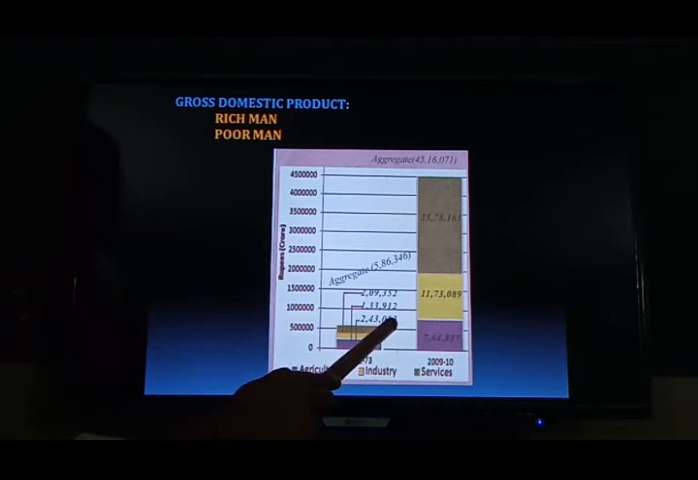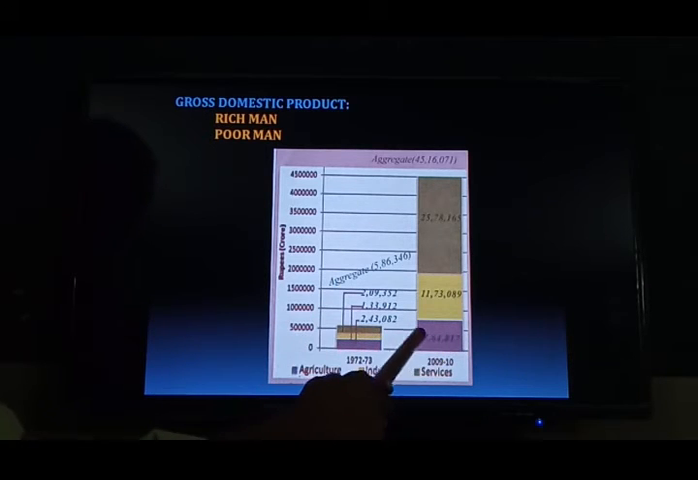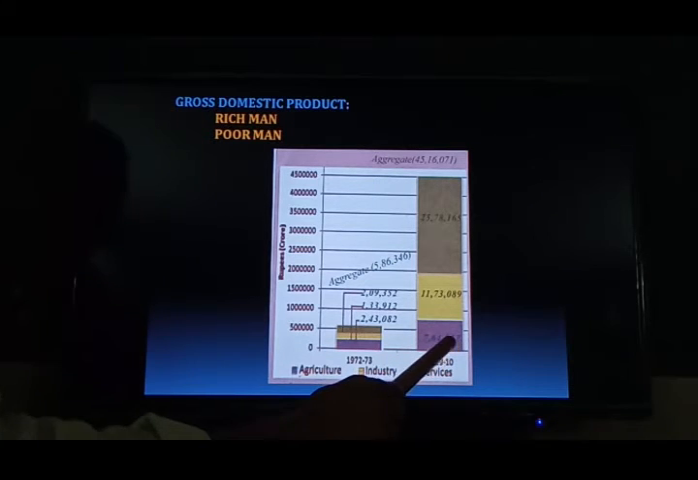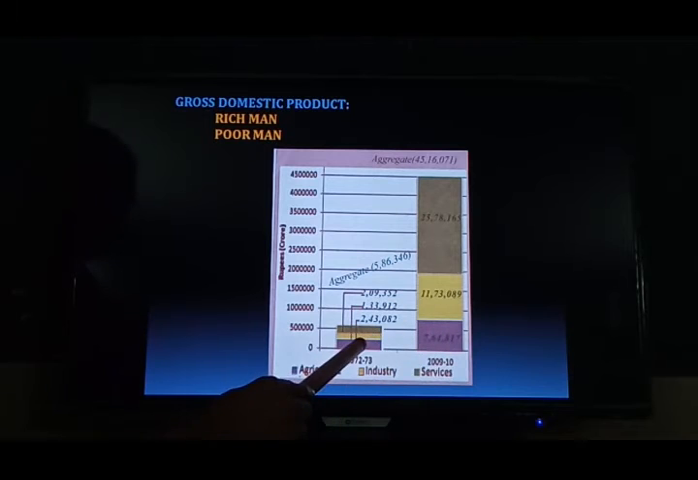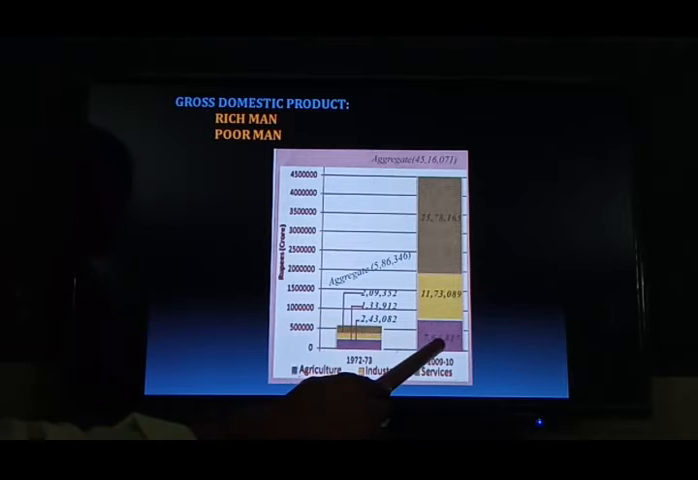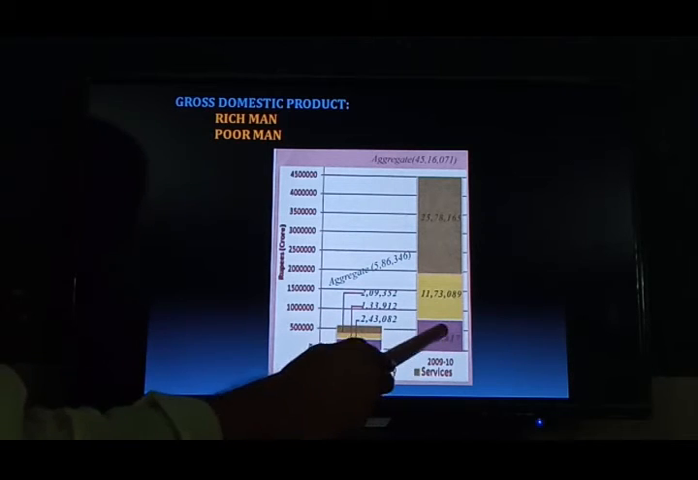2,43,082. That is the aggregate. Next one, what is the same agriculture sector or primary sector after 37 years? Now look at the 2009-2010 financial year aggregate: 7,64,870, that is the aggregate. But in the 72-73 financial year, it was 2,43,082 only. So a little bit of increase we can find here.